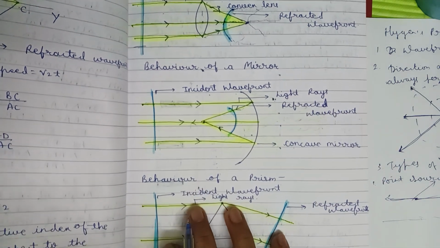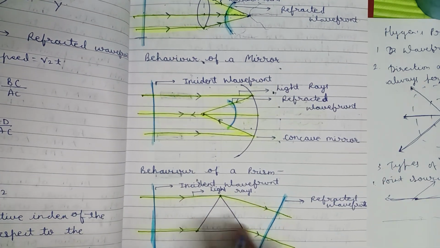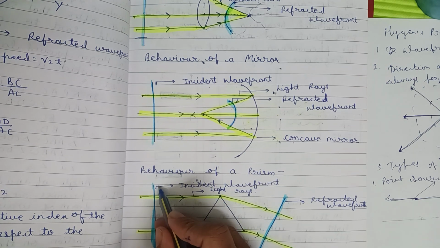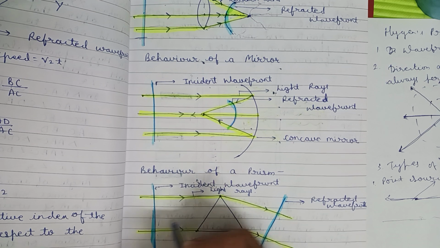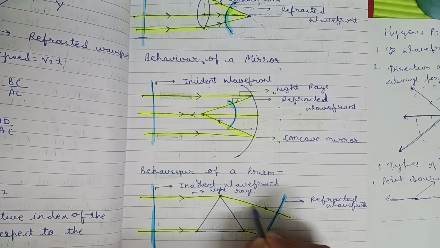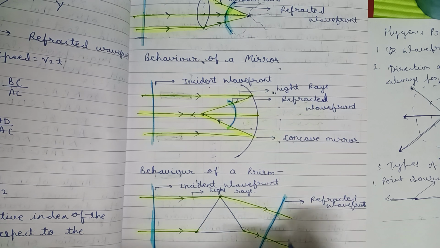Now let's see behavior of a prism. This is a prism, parallel light strikes the prism, and this is a wavefront, because we already know that wavefront is always perpendicular to the light ray. After striking, we know that the prism will tilt this light and a spectrum will be formed.